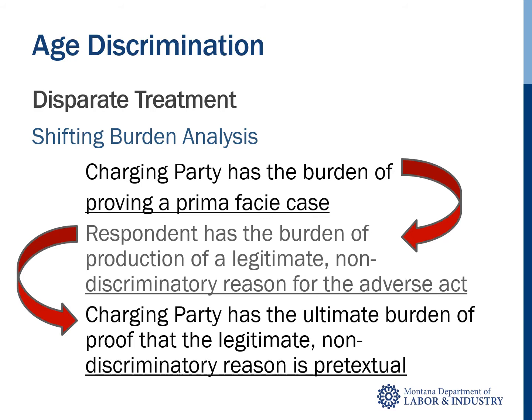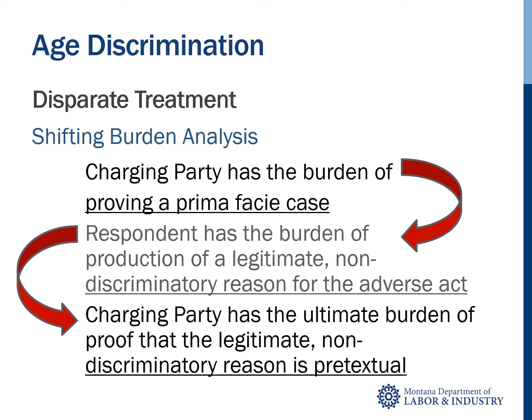When analyzing disparate treatment cases, a shifting burden analysis is used. As we just covered, in the first step of analysis, a charging party has the burden of proving the elements of a prima facie case. After the charging party meets that burden, the burden then shifts to the respondent to produce a legitimate, non-discriminatory reason for the adverse act it took against the charging party. Once the respondent produces that legitimate, non-discriminatory reason, the burden then shifts back to the charging party to prove that the reason proffered by respondent is pretext or unworthy of belief.